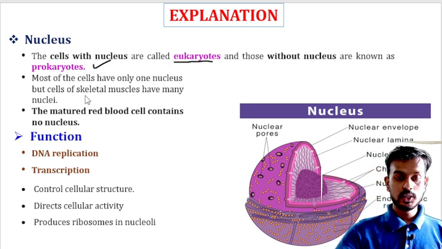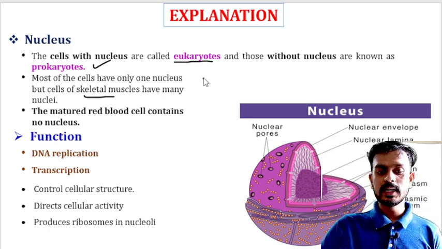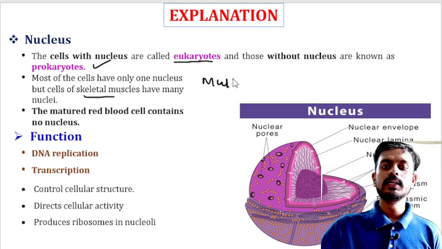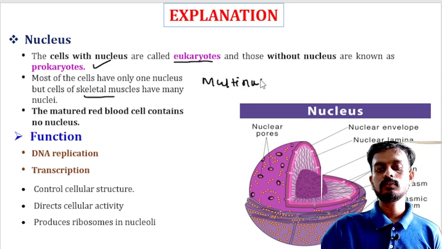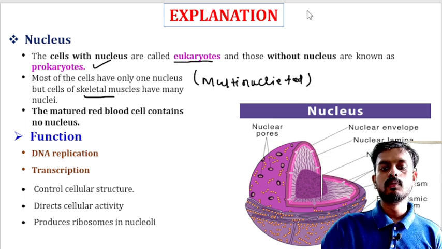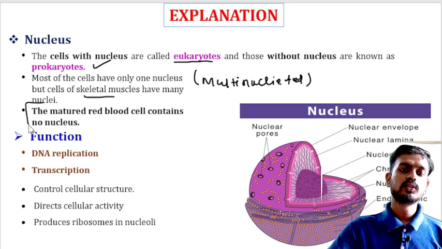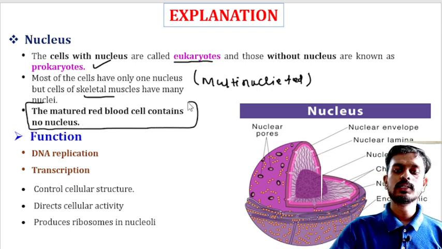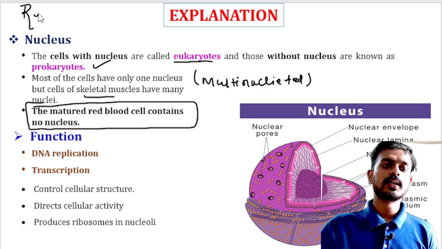Our skeletal muscle cells are multinucleated, meaning they have more than one nucleus, and our mature RBC does not contain a nucleus. This is also important, but remember reticulocytes.